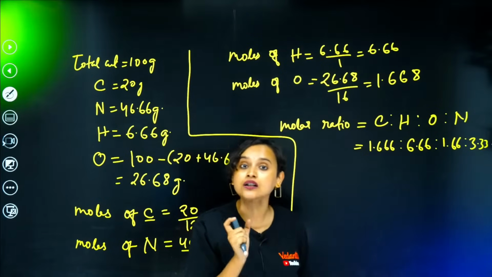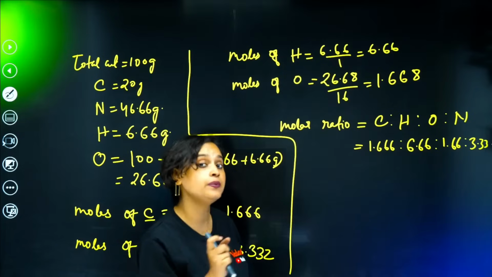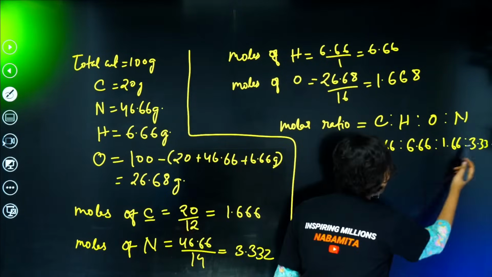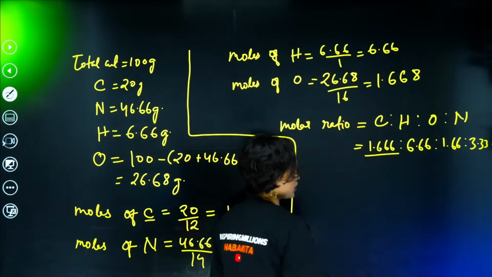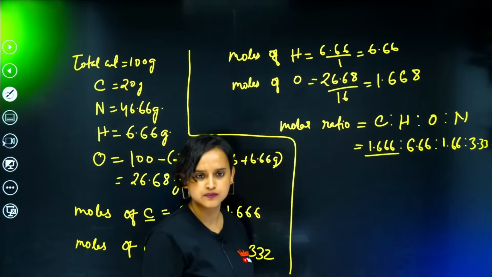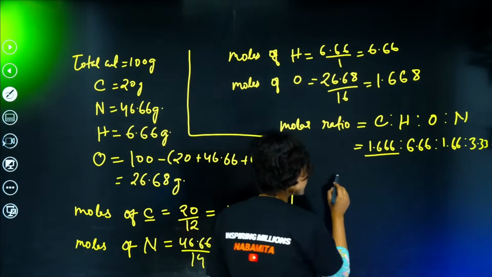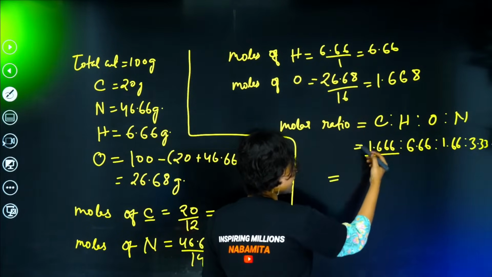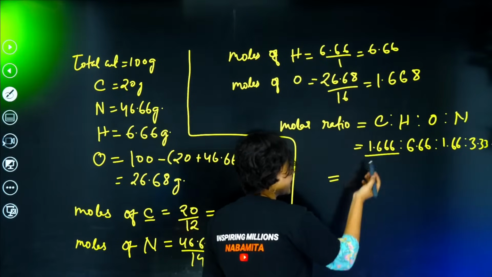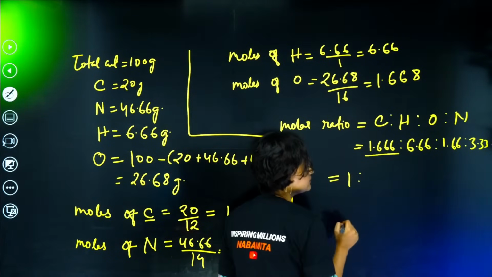Okay. Now what we have to do is basically when we get these kind of things, to find out the empirical formula, let's divide all of them by the smallest ratio, which is 1.666, right? So if I divide 1.666 divided by 1.666, I will get 1.